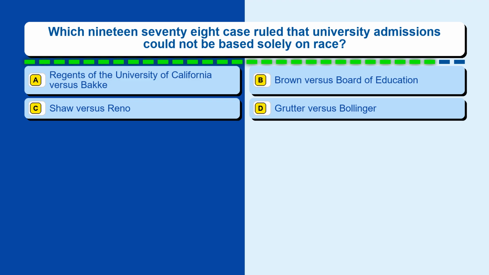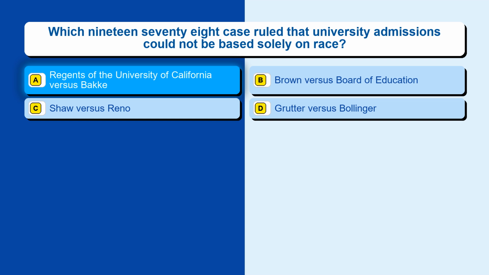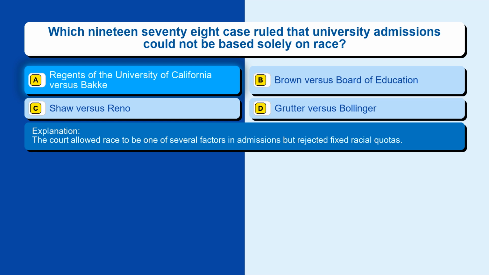Question 31. Which 1978 case ruled that university admissions could not be based solely on race? Option A, Regents of the University of California vs. Bakke. Option B, Brown vs. Board of Education. Option C, Shaw vs. Reno. Option D, Grutter vs. Bollinger. The correct answer is option A, Regents of the University of California vs. Bakke. The court allowed race to be one of several factors in admissions but rejected fixed racial quotas.